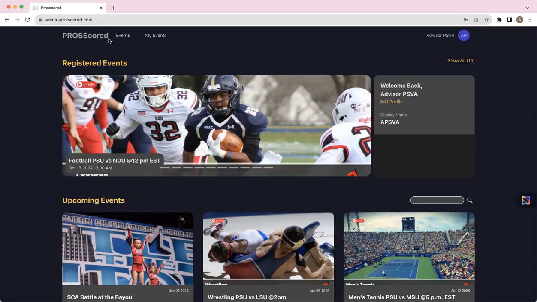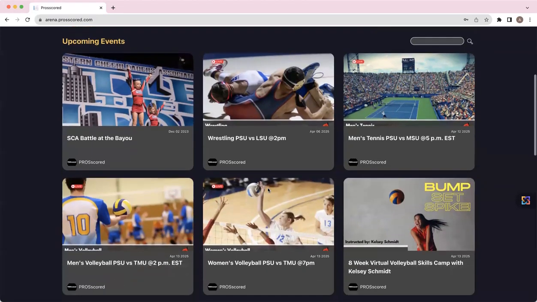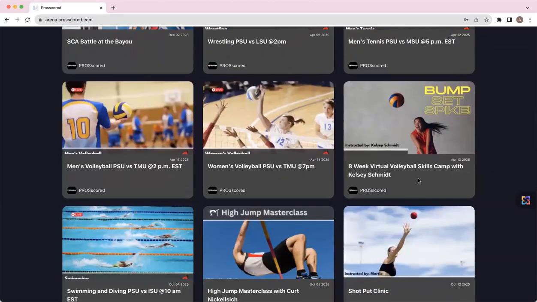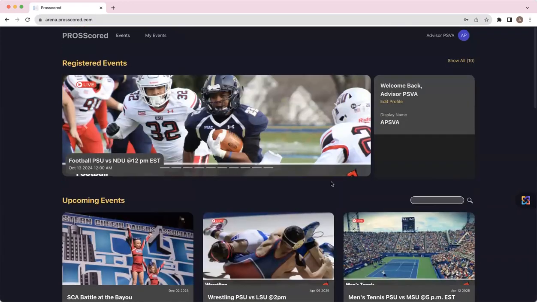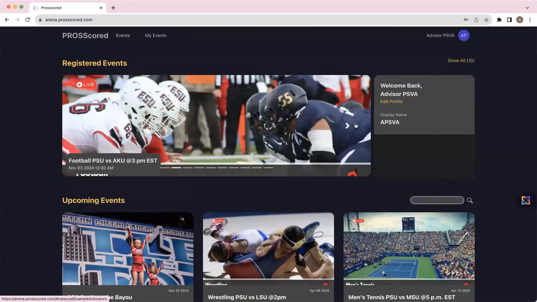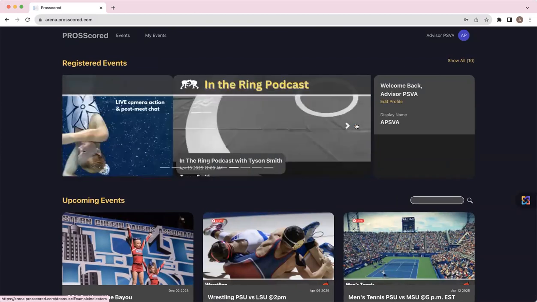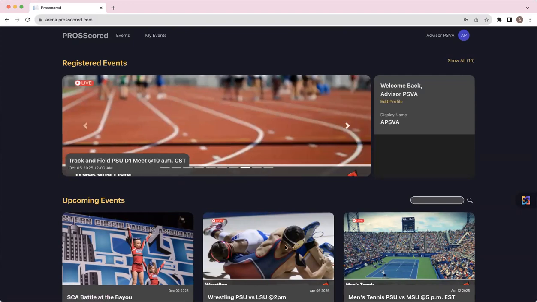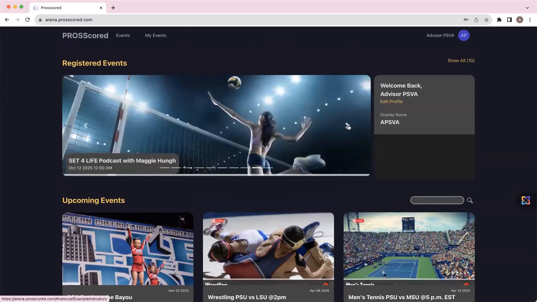Our fans would log in and they would see from my university all the games that are going on. They would see different matches. They could find an 8-week camp that an NIL athlete's having. They could also look and see that maybe they want to listen to a podcast. Or, like what we have up at the top, maybe they want to see a documentary that one of the athletes has put together. All of these examples of games and different events could actually be put on this broadcast network.